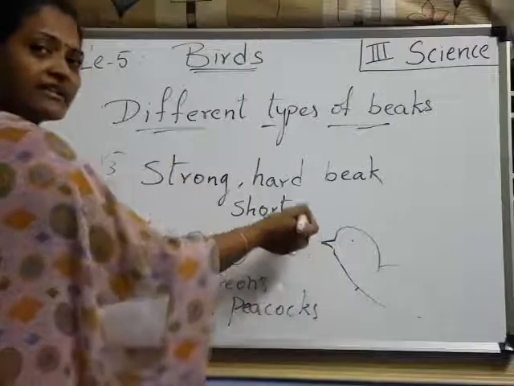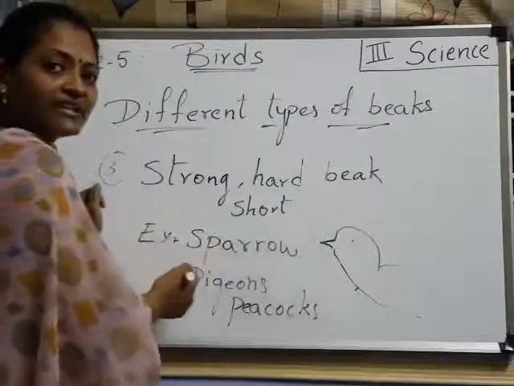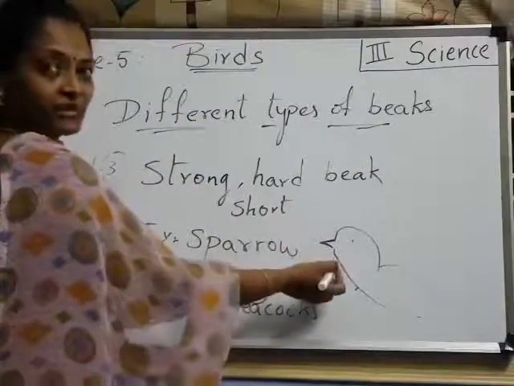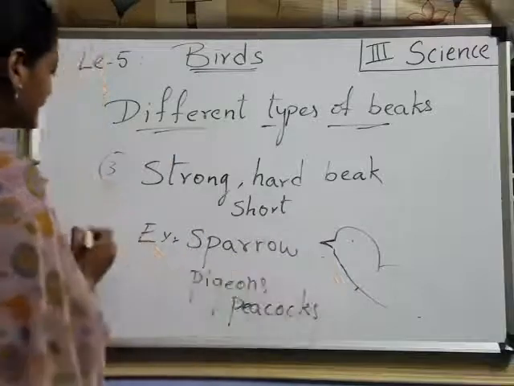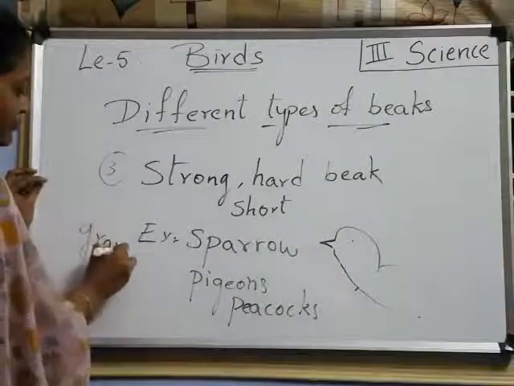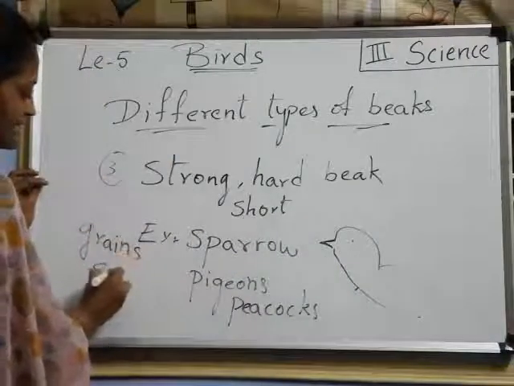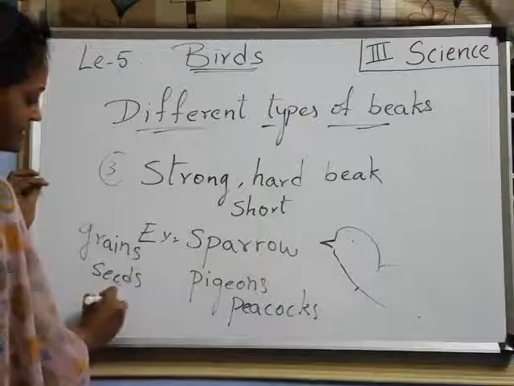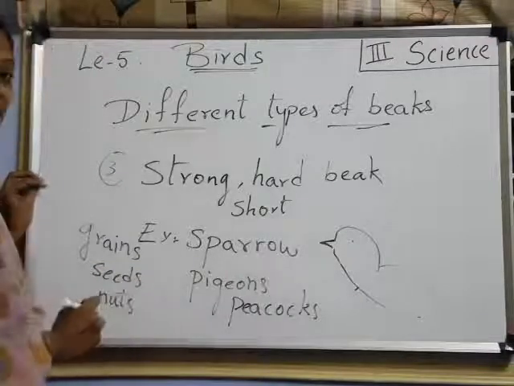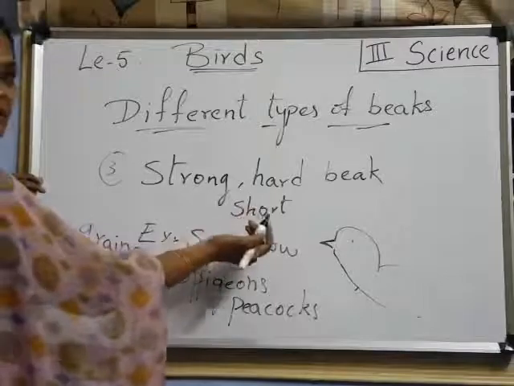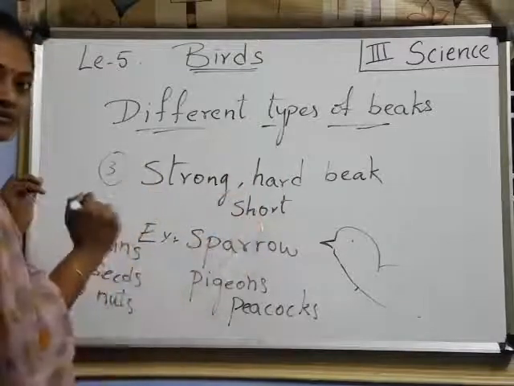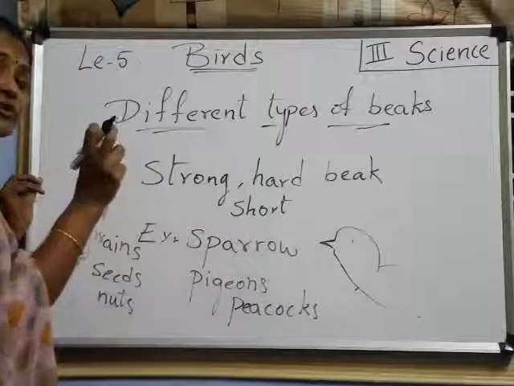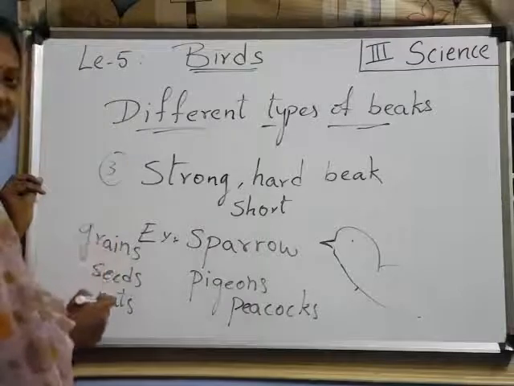And why are these beaks so hard? Do you know what they eat? These birds are eating mainly grains: grains, seeds, nuts. So even though the beak is short, it is so hard. Understood? It is able to crack the seeds and nuts.